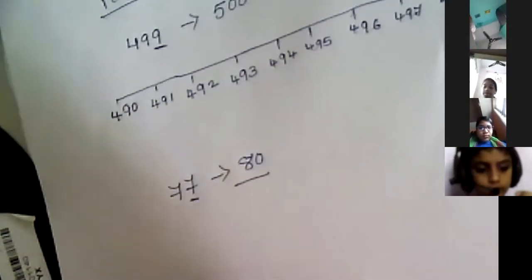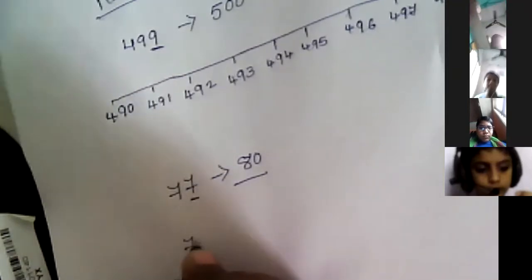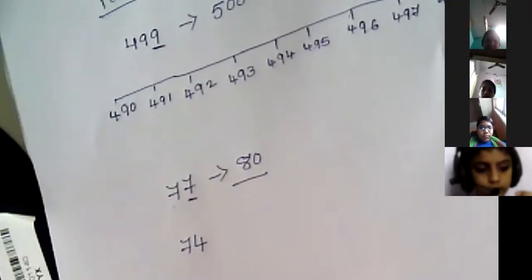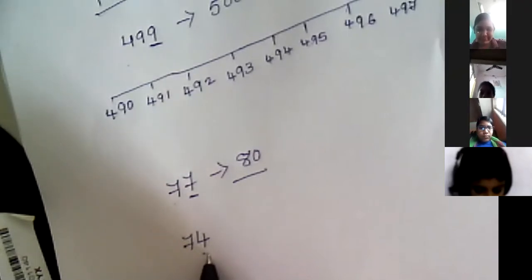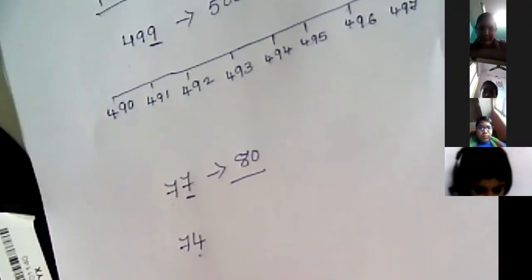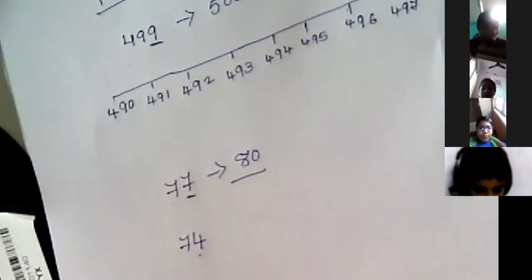So if I take, for example, 74, again we have to check the ones place. In the ones place we have a 4. 4 is less than 5. So I will make it 0 and I don't add 1 to the before number.